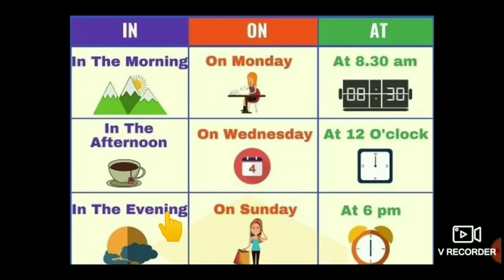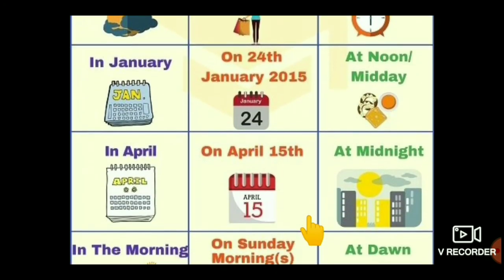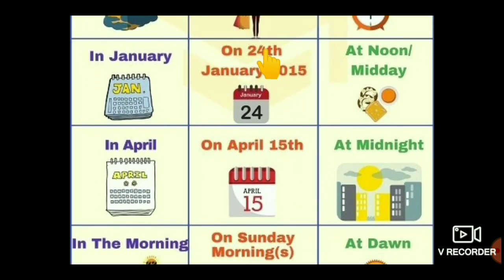Next one. On preposition. See children, weekdays, Monday, Wednesday, Sunday. Before those words we use on preposition. On Sunday, on Wednesday, on Monday, on Friday, on Saturday, on Thursday. Like that. Okay? Here observe children carefully. On 24th January 2015.